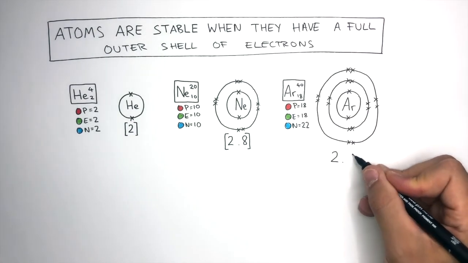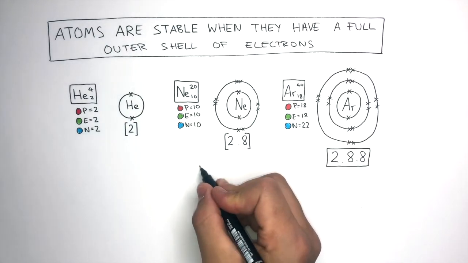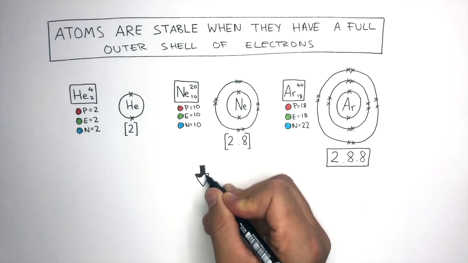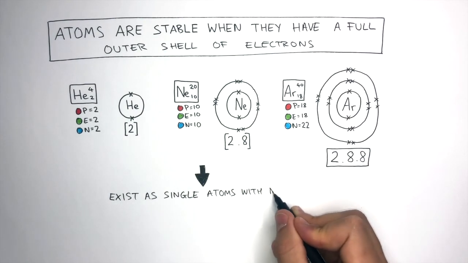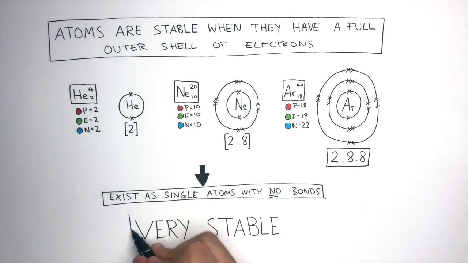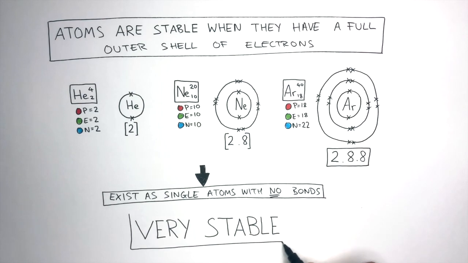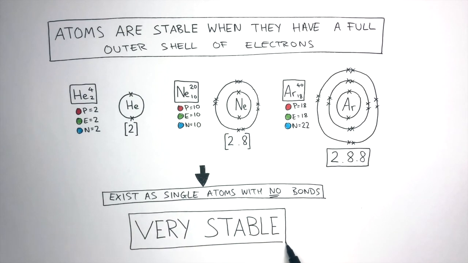Like all noble gases, it is very stable as it has a full outer shell of electrons. It exists as single atoms and does not need to form any chemical bonds with any other atoms to be stable. Because noble gases have full outer shells of electrons, they exist as single atoms with no bonds. This makes them very stable, so they never need to form ionic bonds, covalent bonds, or metallic bonds with other atoms.